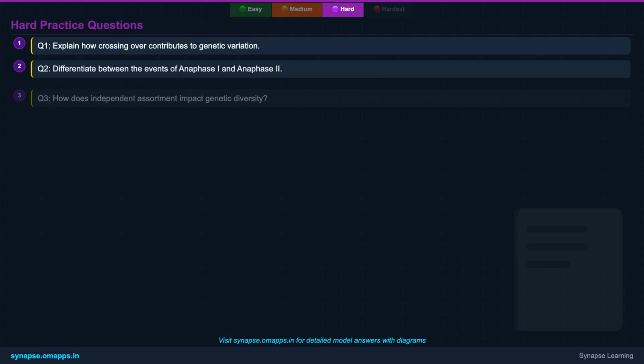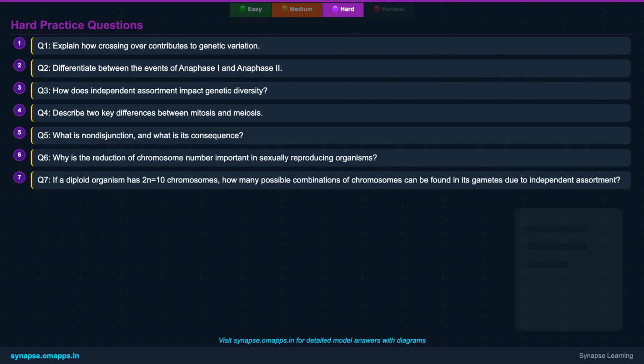Let's deepen your analytical skills with these 7 questions. Q1. Explain how crossing over contributes to genetic variation. Q2. Differentiate between the events of anaphase I and anaphase II. Q3. How does independent assortment impact genetic diversity? Q4. Describe 2 key differences between mitosis and meiosis.